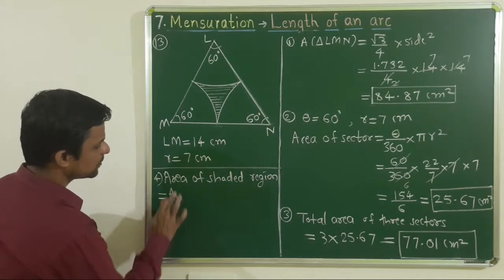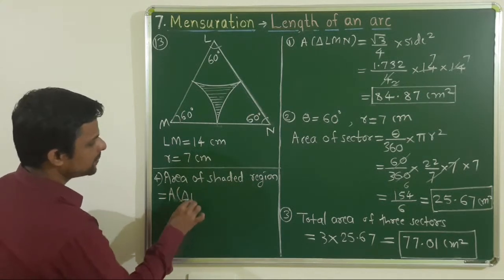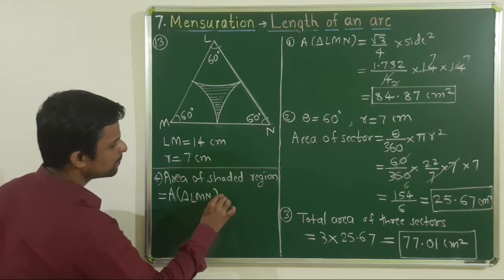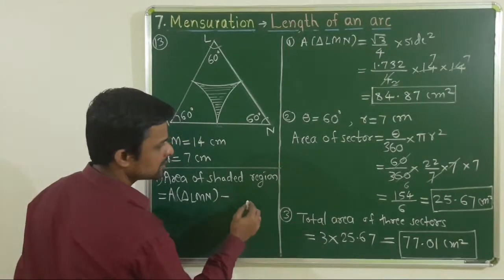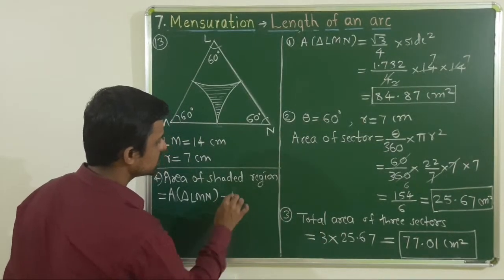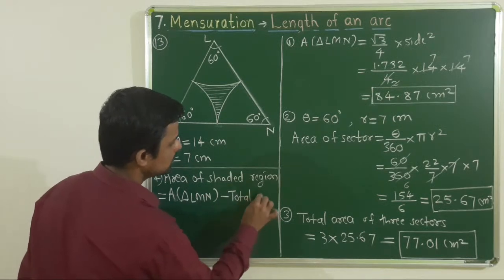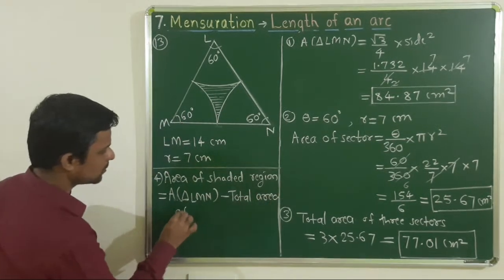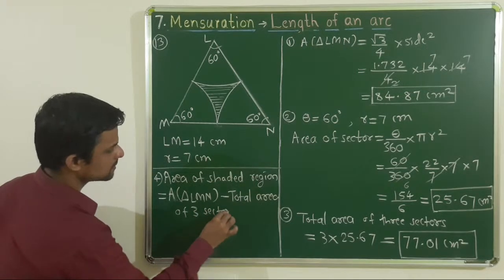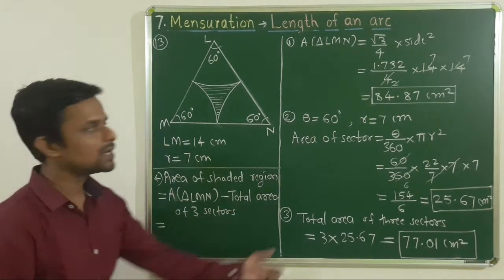That is area of triangle LMN minus area of three sectors, that is total area of three sectors. आता या दोन्ही व्हॅल्यू काढलेल्या आहेत ऑलरेडी.